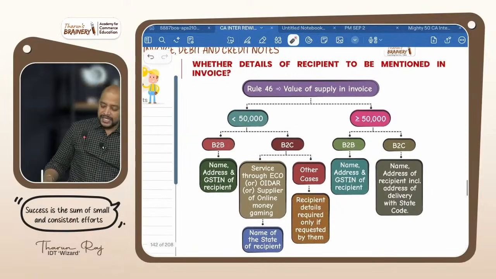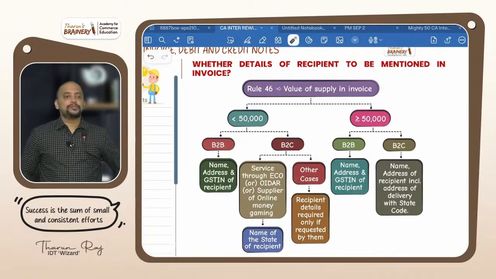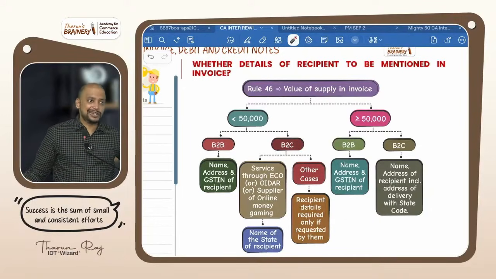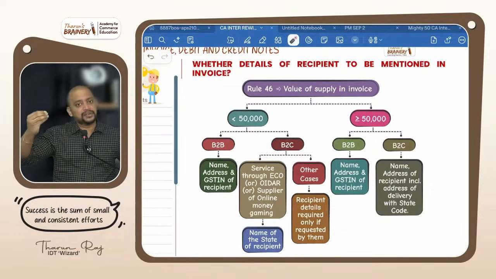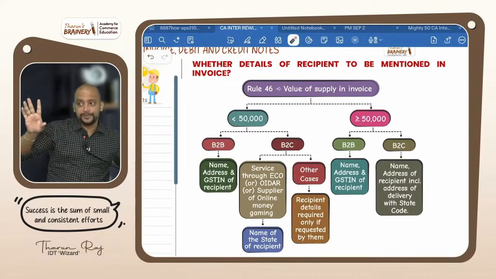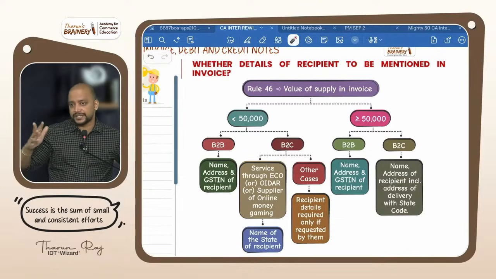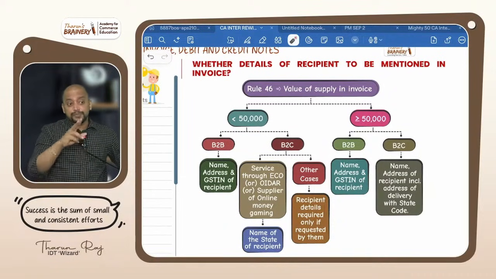Then, whether details of the recipient should be mentioned in the invoice. Please concentrate. If it is B2B, definitely you need to mention the details of the recipient in the invoice. B2B means sale to a registered person. Suppose it is a B2C transaction, you remember where the relaxation is.